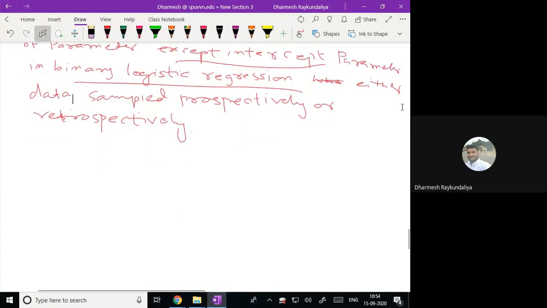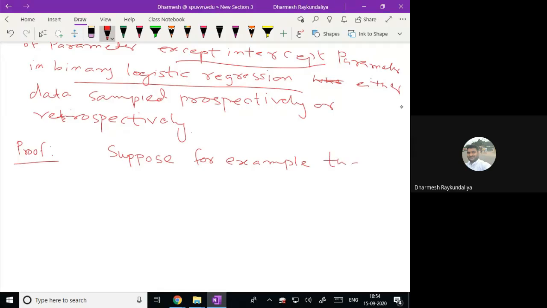So to prove this, we can go with, for example, suppose that a population is classified according to two binary variables.